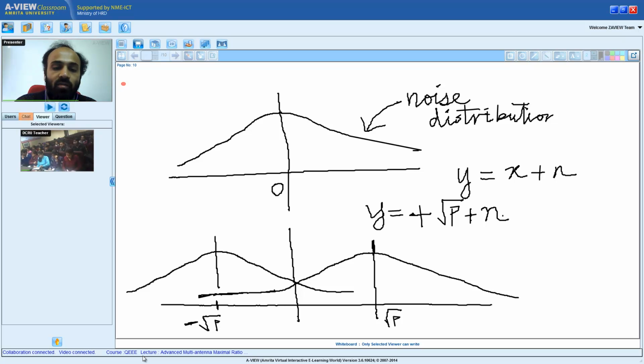If minus square root of p is transmitted, I have a Gaussian with mean minus square root of p. Now you can see both the Gaussians intersect at 0. At this point, both the probabilities are equal.